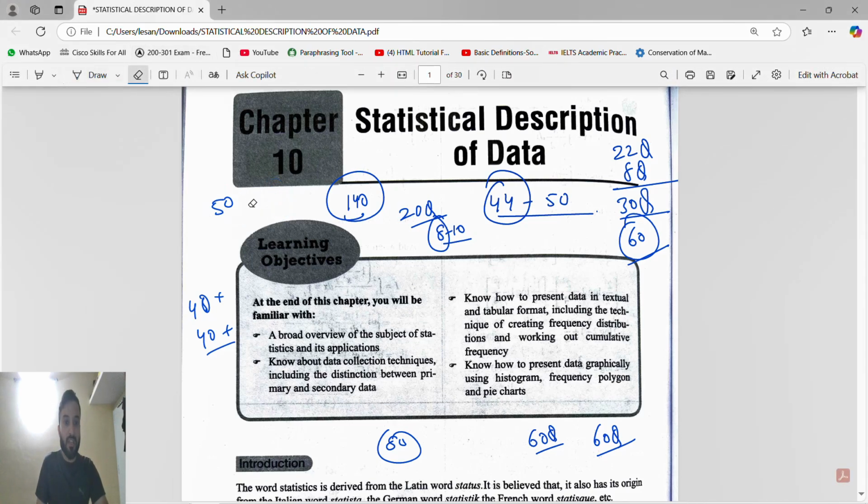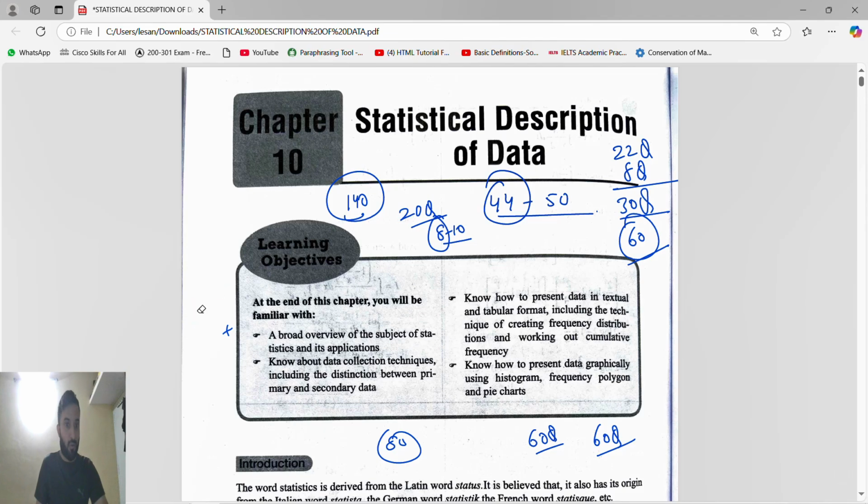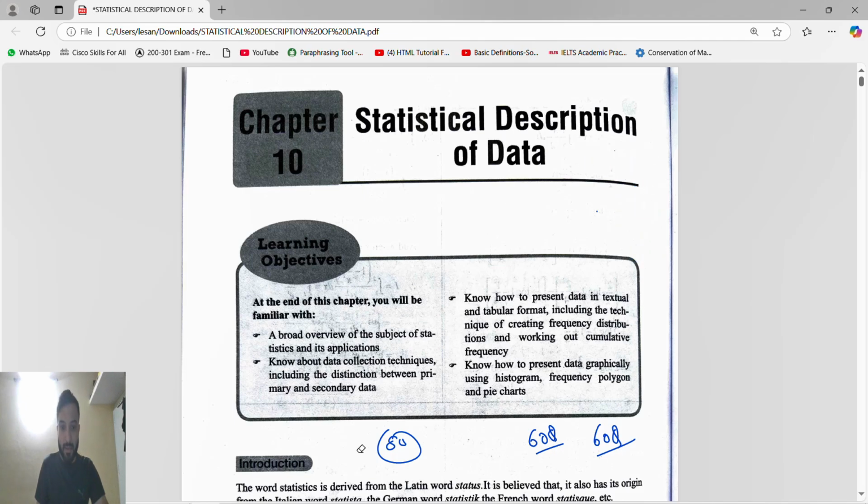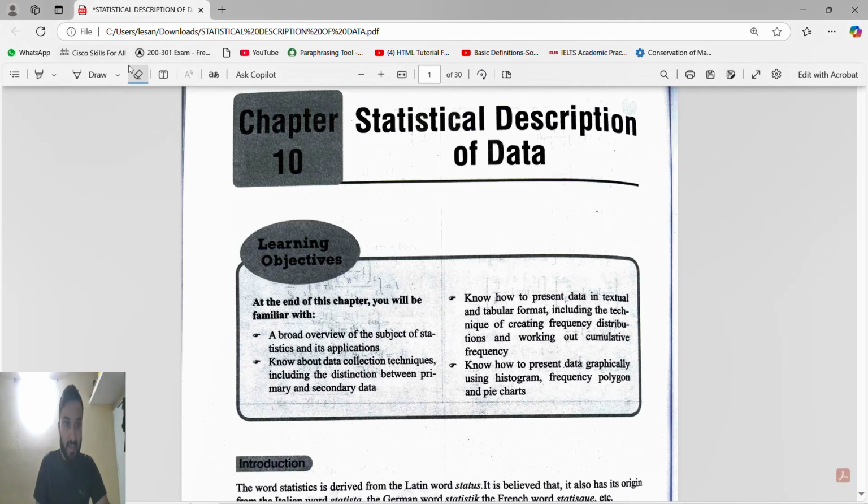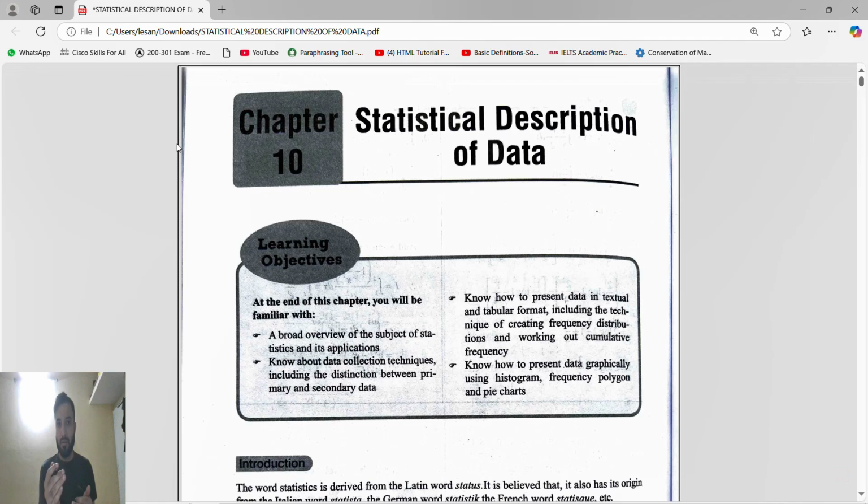So see, CMA foundation is easy to pass, difficult to fail. Because for failing guys you have to make a proper plan. If you want to pass, just stick to the plan, it's fine. But if you want to fail for the second attempt, then you have to make a proper A to Z plan.